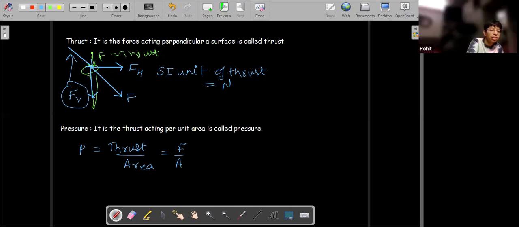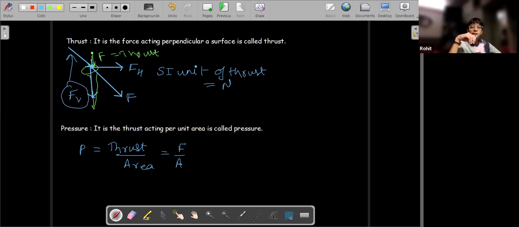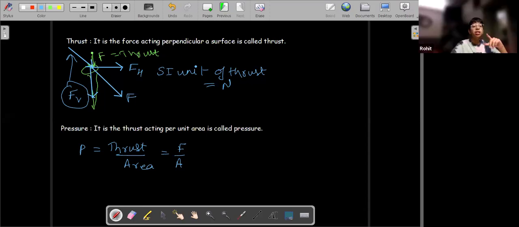Sir, the SI unit is Pascal. Yeah, of course, its SI unit is Pascal. But why do we need to study pressure? Why are we not only focusing on force? Why are we going towards pressure? Sir, because of buoyancy. No, not because of the buoyancy. Can anyone think of why we are looking at pressure and not only studying force? Why do we need to study pressure? Sir, because gravitation is directly proportional to pressure.